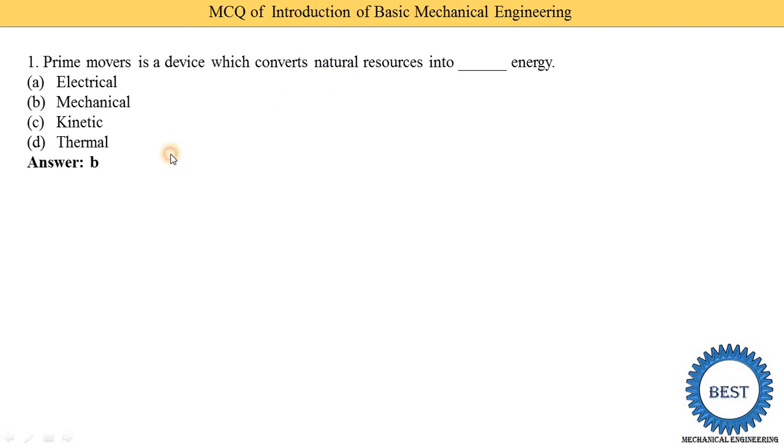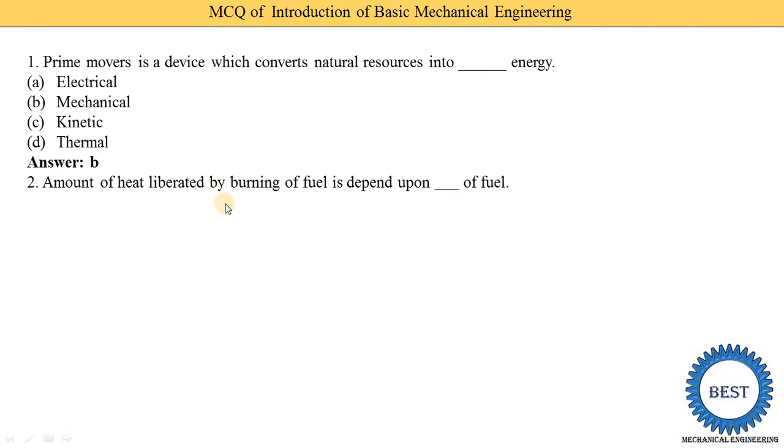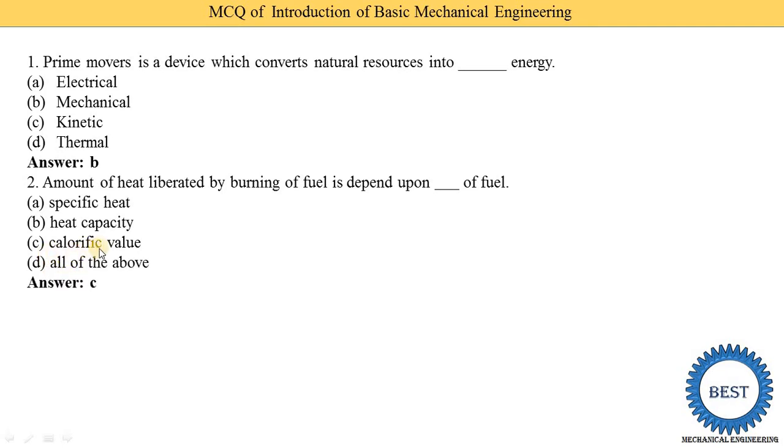Amount of heat liberated by burning of fuel depends upon, fill in the blank, of the fuels. Means heat liberated depends on which property of the fuels? Option A, specific heat. Option B, heat capacity. Option C, calorific value. And option D, all of the above. So option C is the correct answer, that is calorific value.